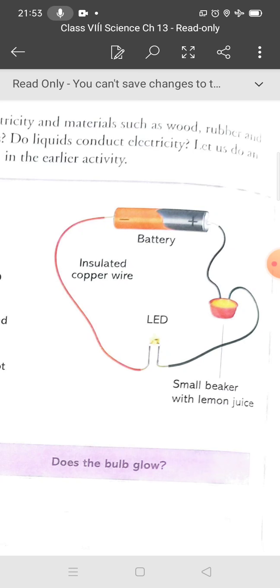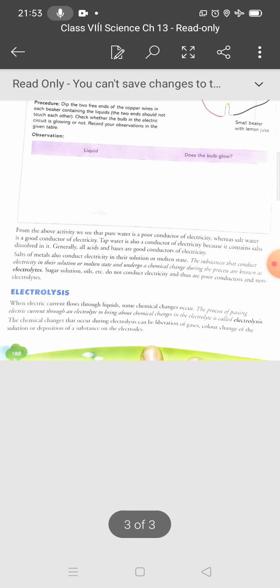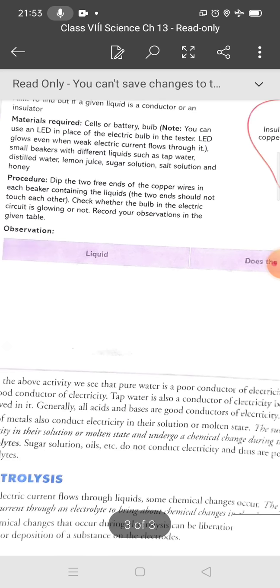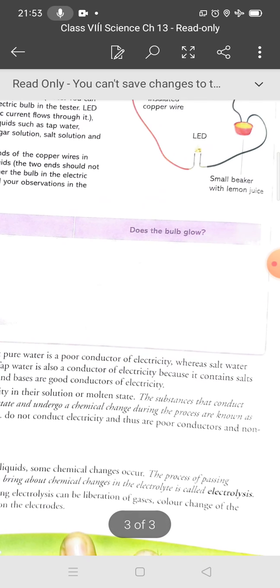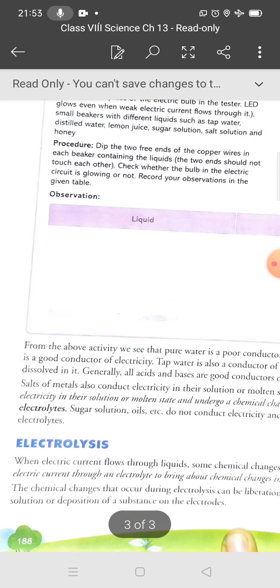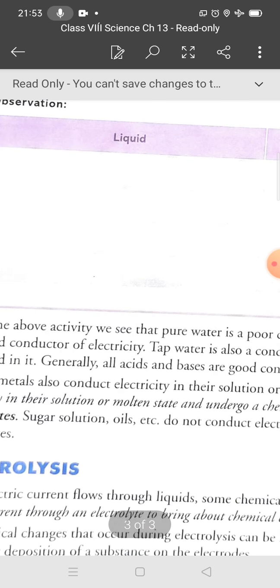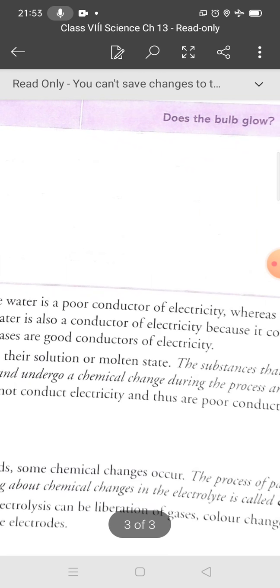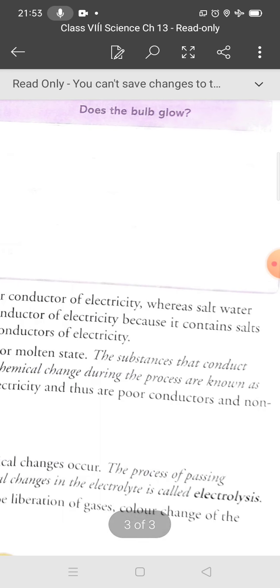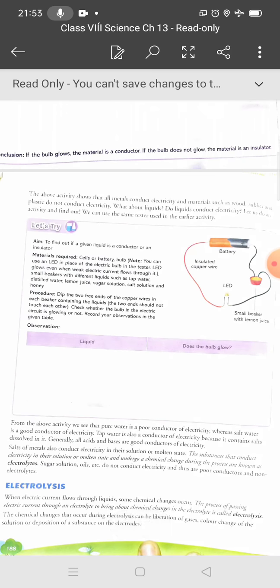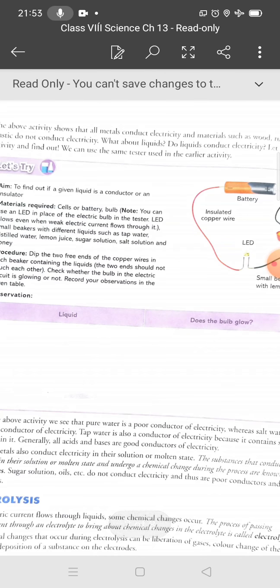So students, the substances that conduct electricity in their solution or molten state and undergo a chemical change during the process are known as electrolytes. Understand? Suppose you take an acid, a base, or a metal salt.